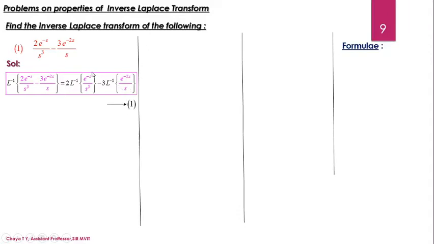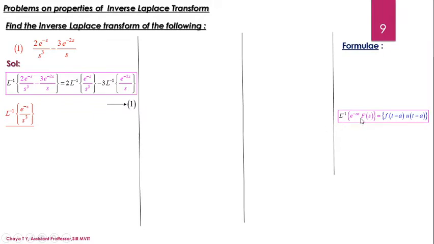Now consider the first term of equation 1. What is the first term we have? It is Laplace inverse of e to the power minus s by s cube. Now here, when I observe, I have the exponential term present in the function for which I need to apply Laplace inverse. So I will refer to the formula that we have considered right now. The formula was Laplace inverse of e power of minus as into f of s is equal to f of t minus a into u of t minus a.